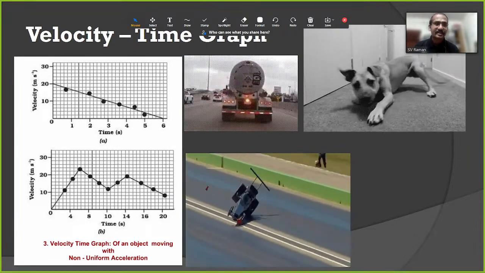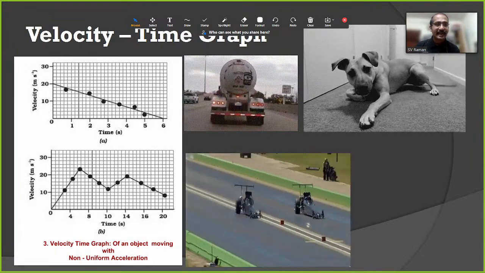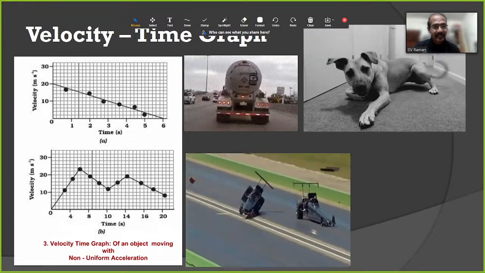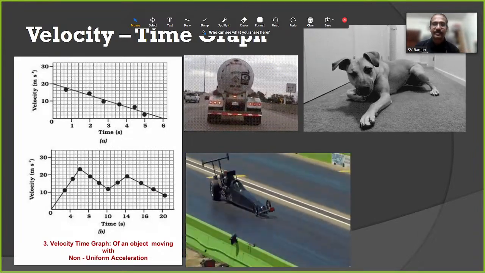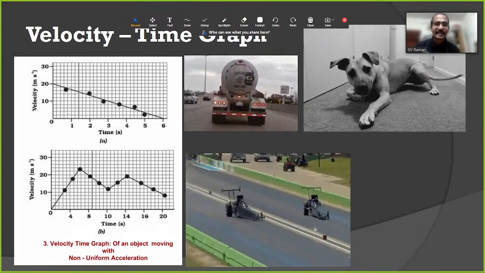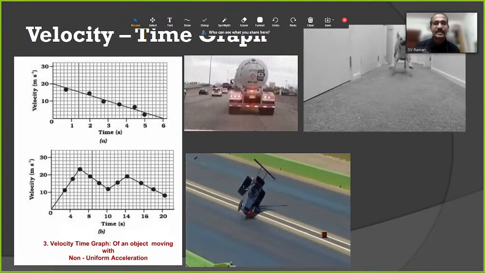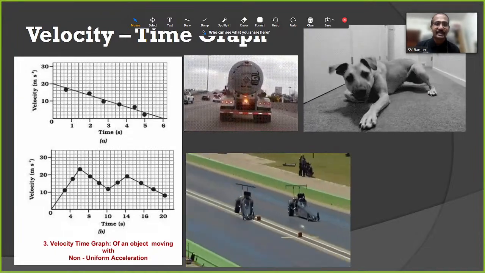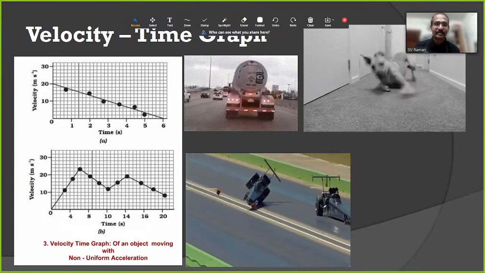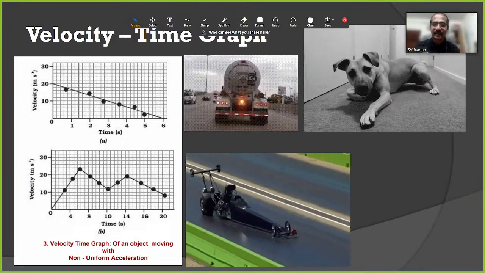You can see this dog. It came very fast and applied the brakes. It skids. That is deceleration. And while running a race, you can see the car at high speed suddenly applies the brakes and slowly the speed decreases. That is retardation, deceleration we can call it as.